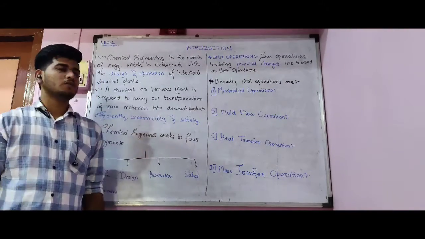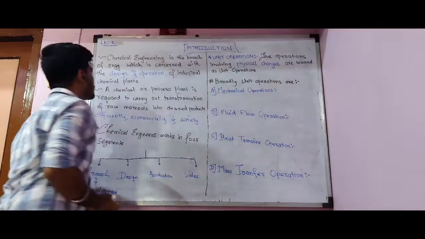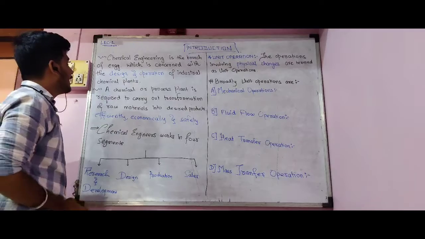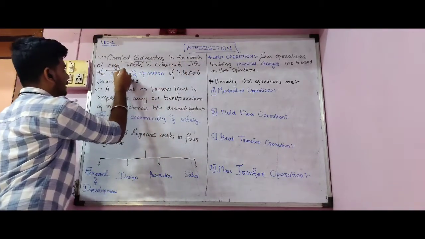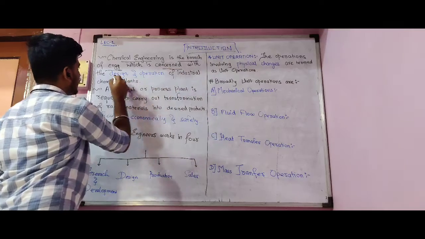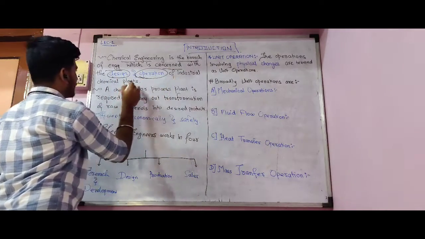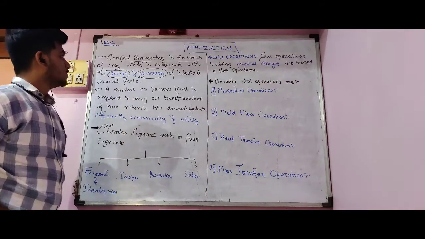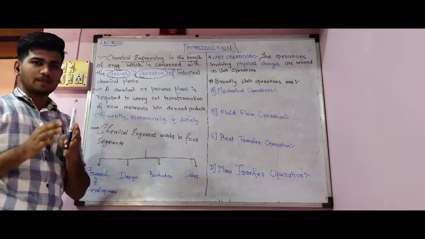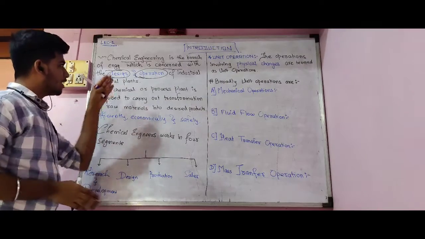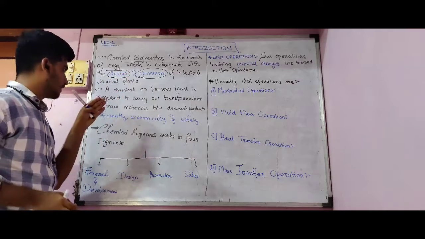So let's start now about introduction. So here chemical engineering is the branch of engineering which is concerned with the design and operation of industrial chemical plants. So केमिकल इंजीनियरिंग एक ऐसा ब्रांच है जिसमें जो केमिकल इंजीनियर है वो डिजाइन एंड ऑपरेशन के ऊपर फोकस करता है इन एन इंडस्ट्रियल केमिकल प्लांट.